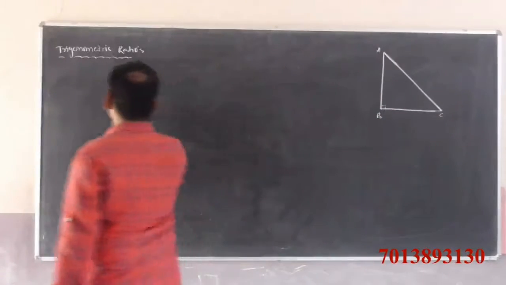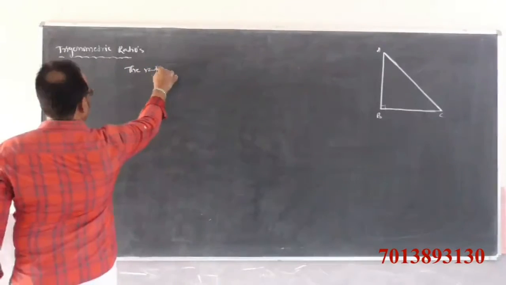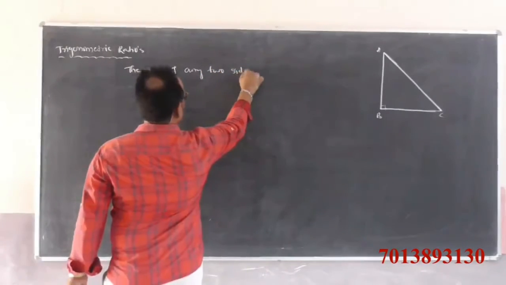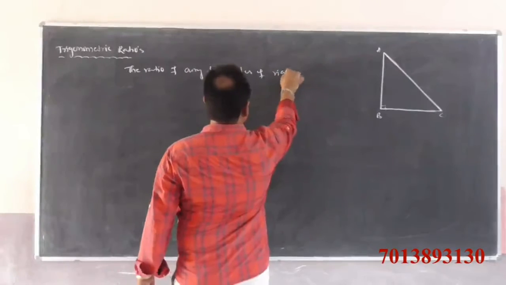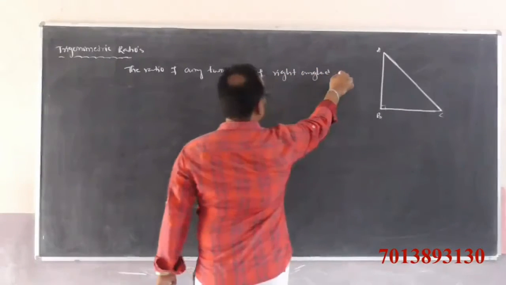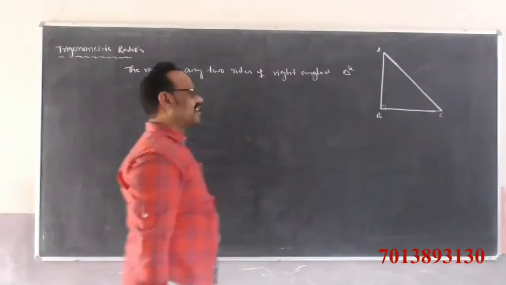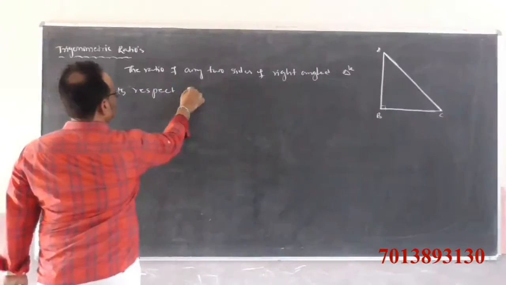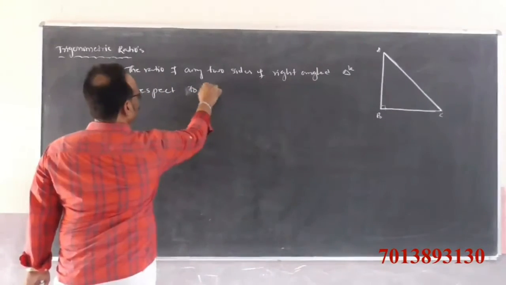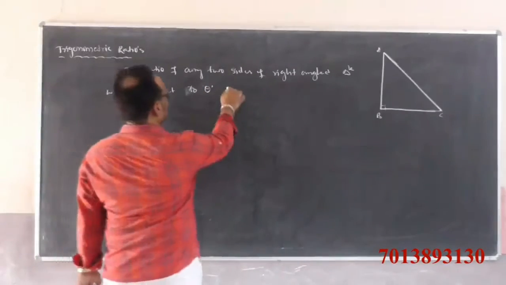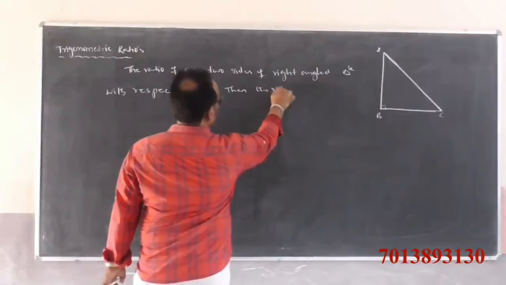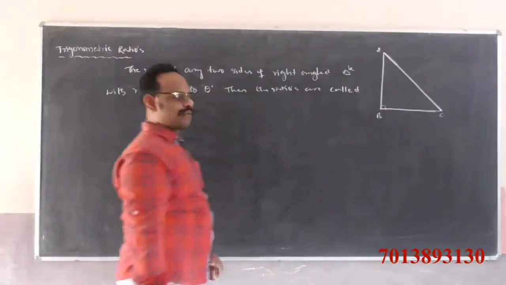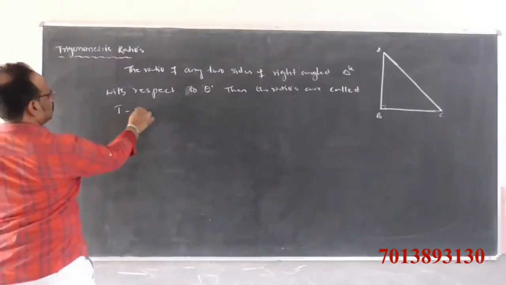The ratio of any two sides of a rectangular triangle with respect to theta, then the ratios are called trigonometric ratios.